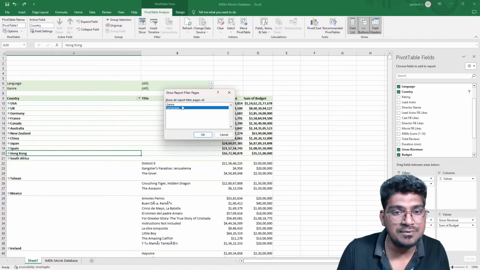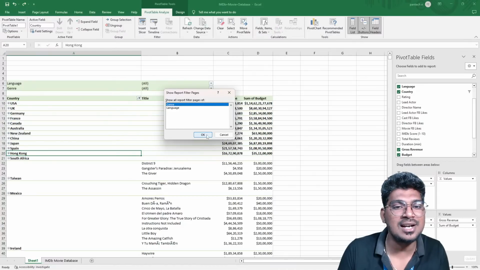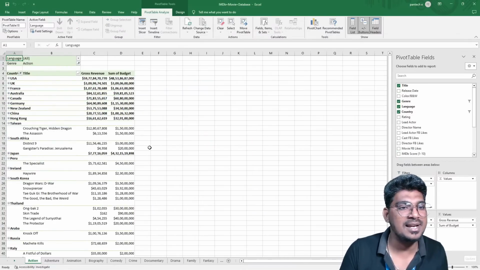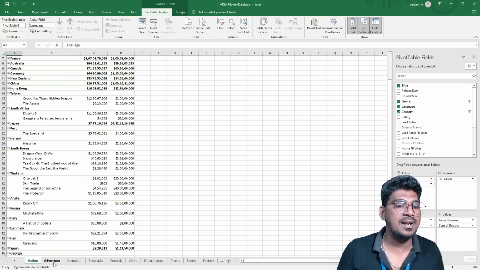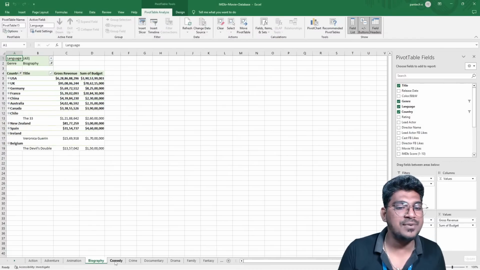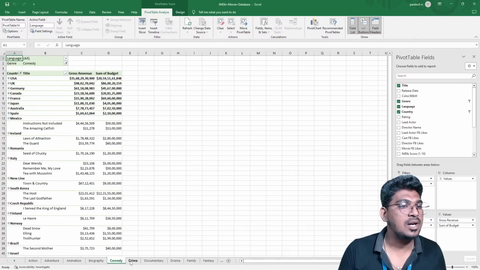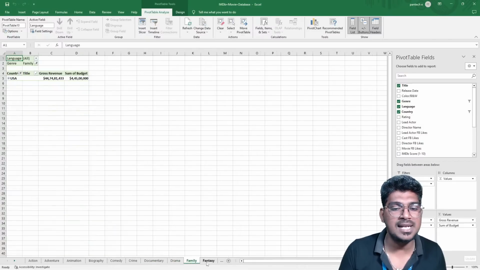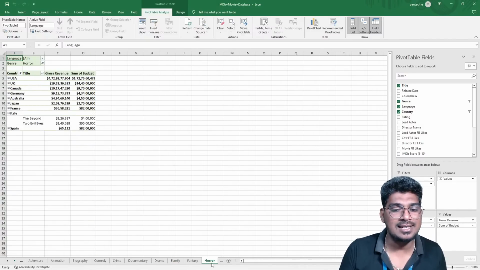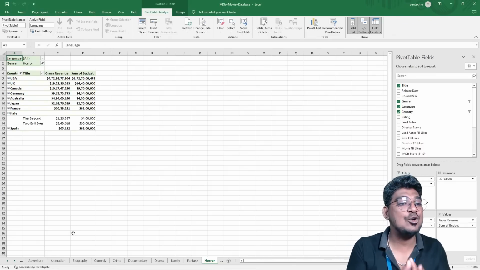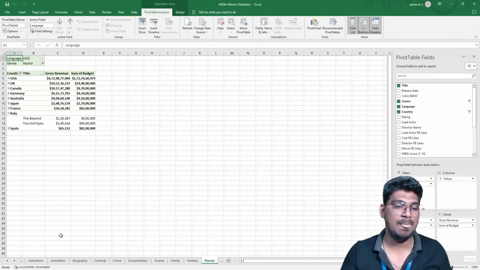So for this particular filter, making it based on the genre is much better. So for the genre, it is going to make this particular report. For example, adventure, animation, biography, comedy, crime, documentary, drama, family, fantasy, and horror. So based on these particular genres, it is going to filter the reports.